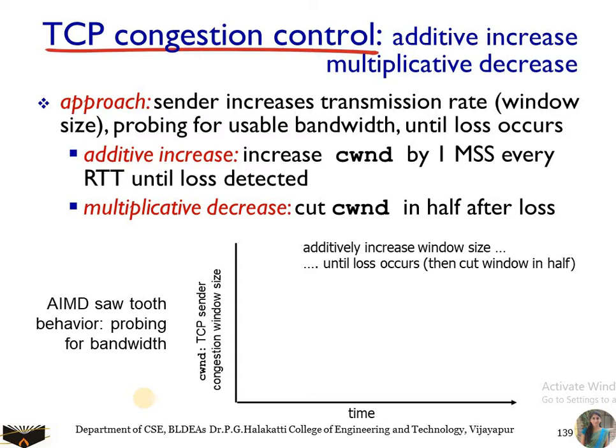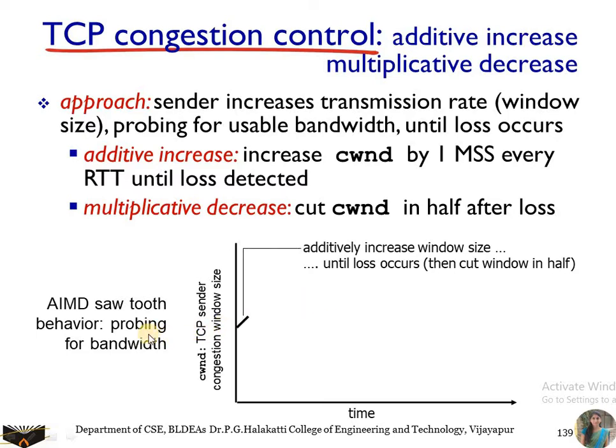So here, additive increase and multiplicative decrease. Additive increase: increase the congestion window by 1 MSS every RTT until loss is detected. Multiplicative decrease: cut the congestion window in half after the loss. So here we have a graph of AIMD, that is additive increase and multiplicative decrease. It is similar to the sawtooth behavior. Here we can see the graph.